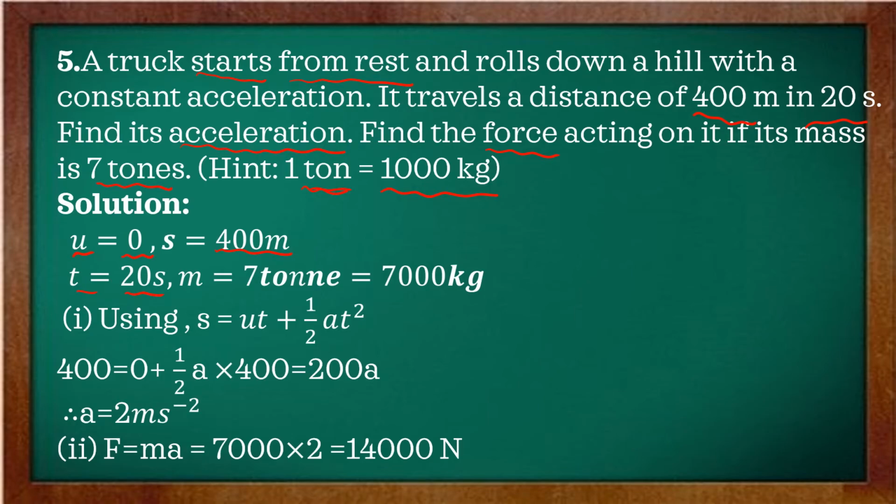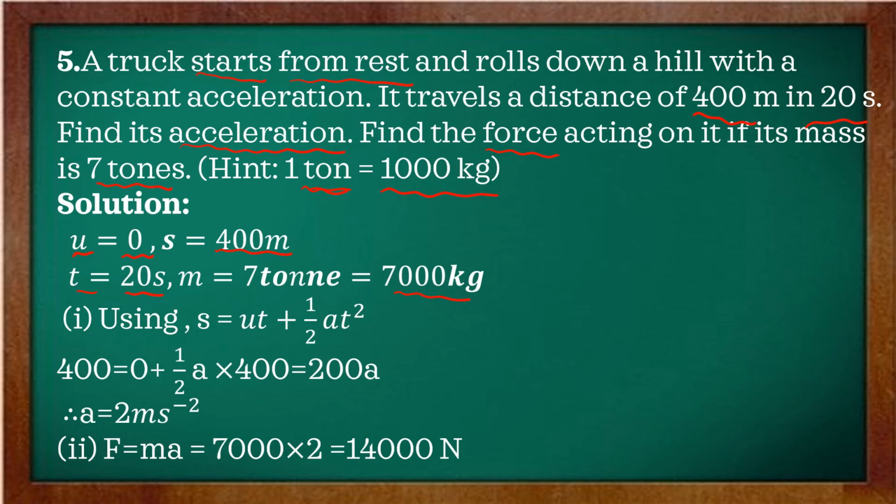M is 7 tons, converting into kilograms, 7000 kilograms. Using the second equation of motion, s is equal to ut plus half at square. Substituting values, 400 is equal to 0 into t, nothing but 0, plus half a t square.